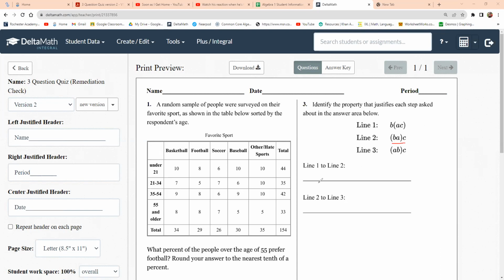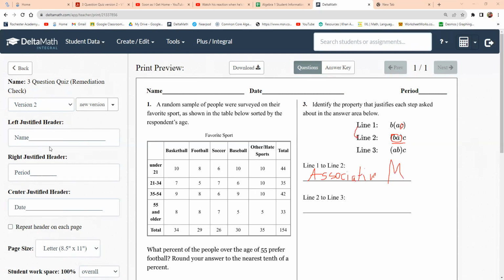So this is the associative property, because remember, A and C are a couple, and then C messed up. C cheated on A. So A said, okay, I'm done with you. And so A now is with B. So this is the associative property of multiplication, because this is all multiply. So we will put M here from multiplication. So that's the first thing. Going from line 1 to 2, we just use the associative property.